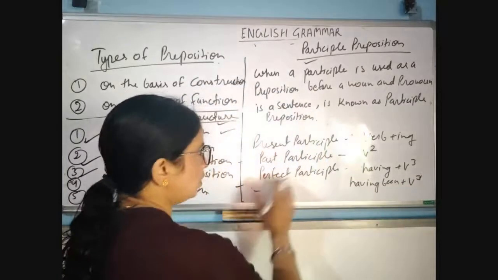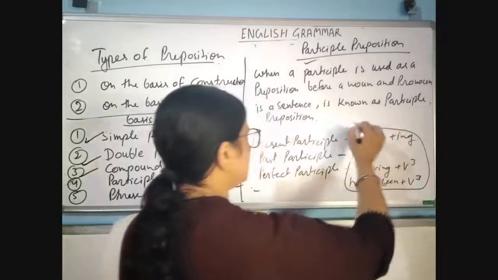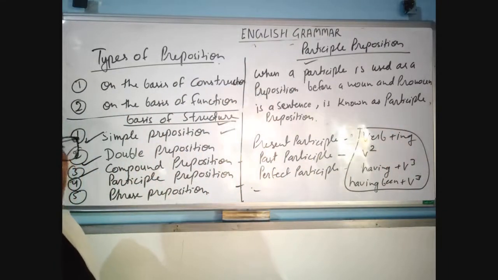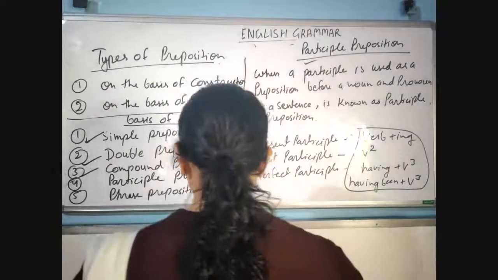So if verb plus ing is used as a preposition before a noun and pronoun, that's called a participle preposition. Is that clear? So let us know it through the examples.